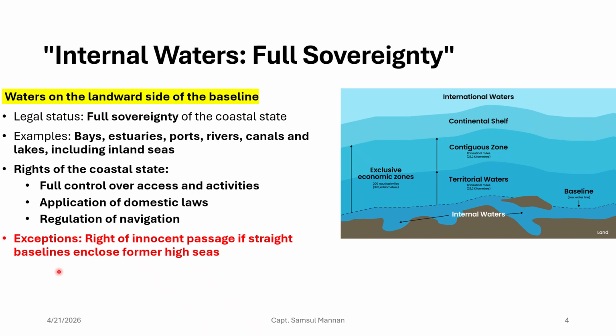There is only one exception in the internal water. What is that? The right of innocent passage if a straight baseline encloses former high seas. So if your baseline is a straight baseline, and if that straight baseline encloses a part of the former high sea, in that case you need to give innocent passage to the foreign flag vessel, right?